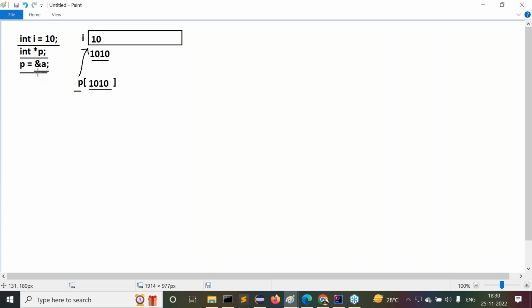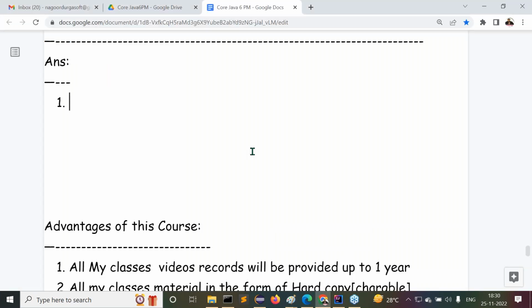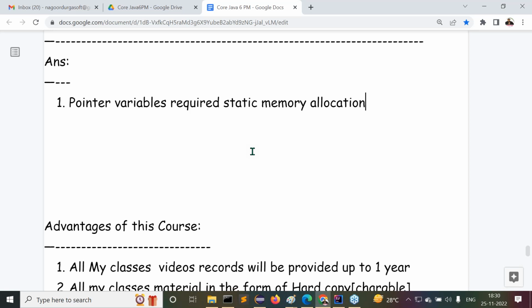When a compiler is providing memory allocation for a variable, is that a static memory allocation or not? Yes, static memory allocation. So pointer variables require static memory allocation.